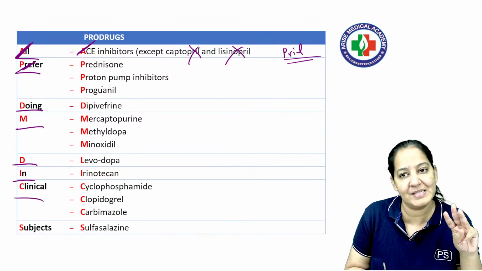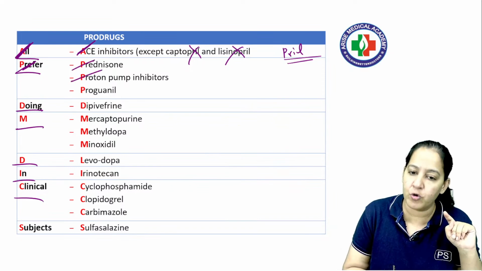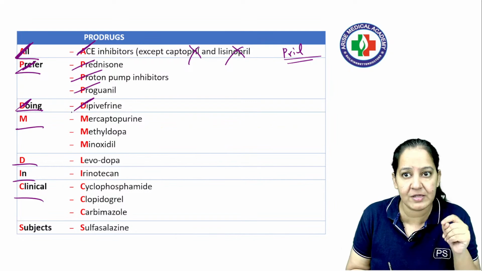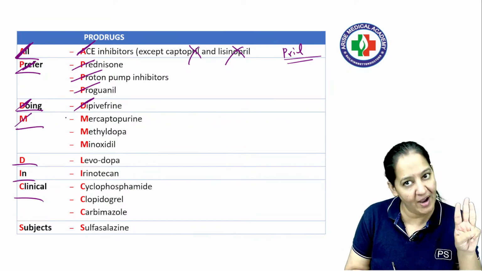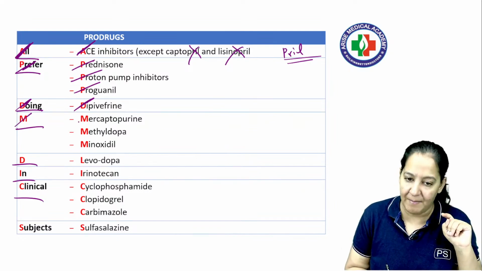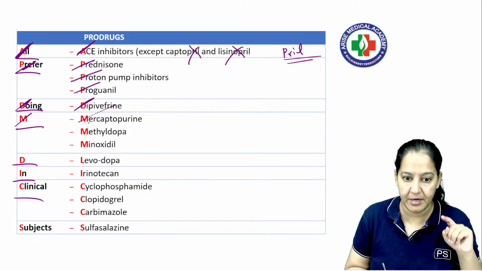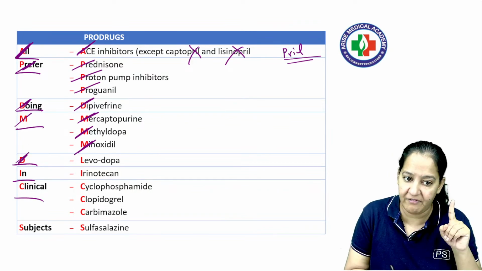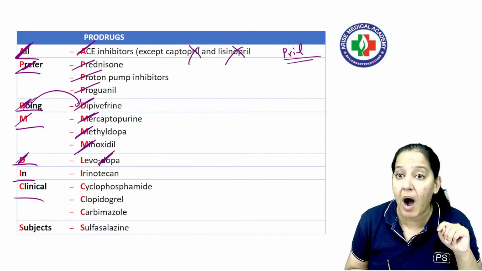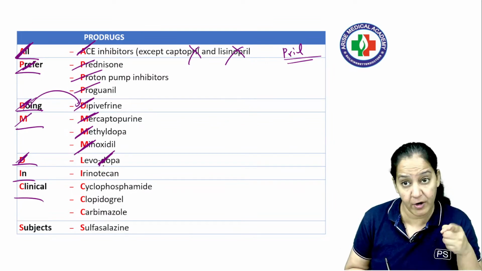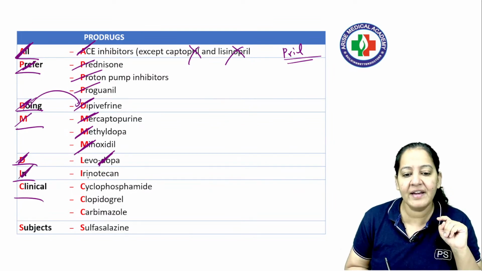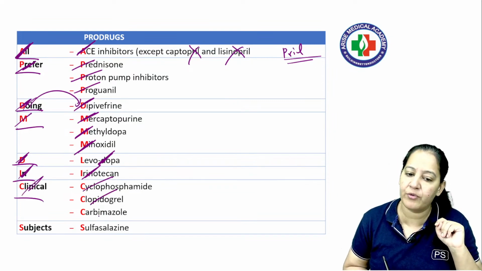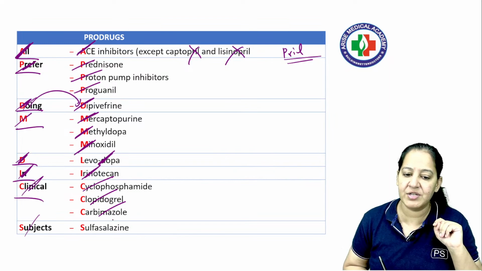The P in Prefer depends on three drugs: prednisolone, proton pump inhibitors, and proguanil. The D in Doing is one of the options, if you remember. M again represents three drugs: mercaptopurine, methyldopa, and minoxidil. Another D is dopa, as in levodopa, which was one of the options. The I is irinotecan. C is cyclophosphamide, clopidogrel and carbimazole. And S, from Subjects, is sulfasalazine.